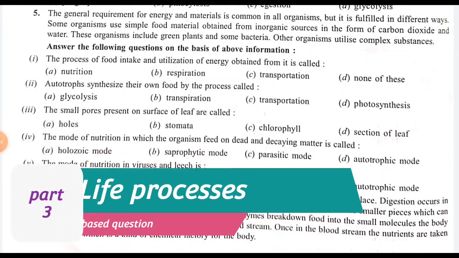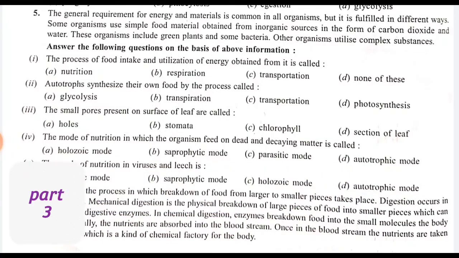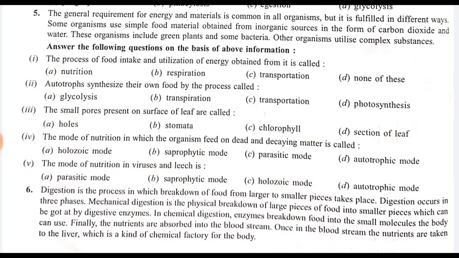The general requirement for energy and materials is common in all organisms, but it is fulfilled in different ways. Some organisms use simple food material obtained from inorganic sources in the form of carbon dioxide and water. These organisms include green plants and some bacteria. Other organisms utilize complex substances. Now answer the following question on the basis of the above information.